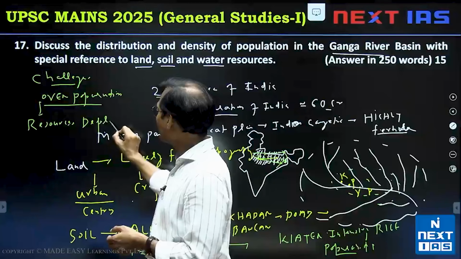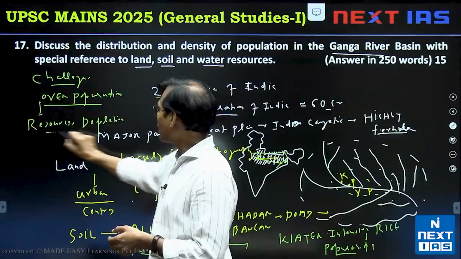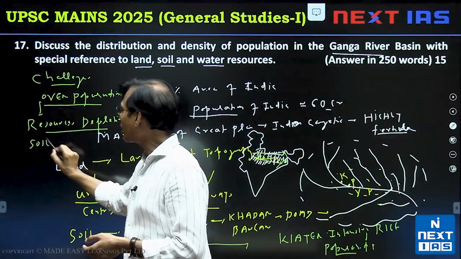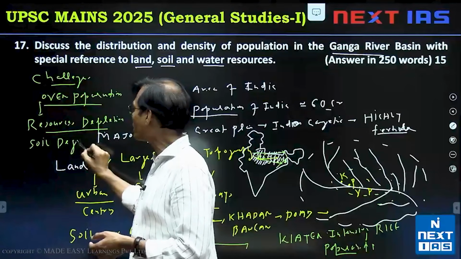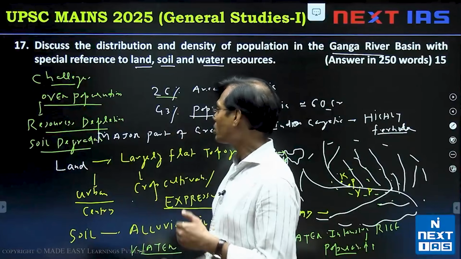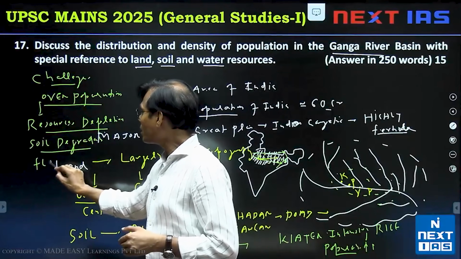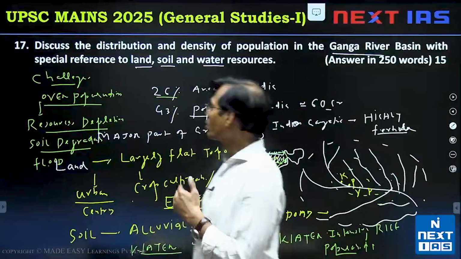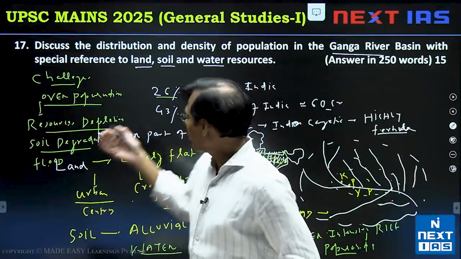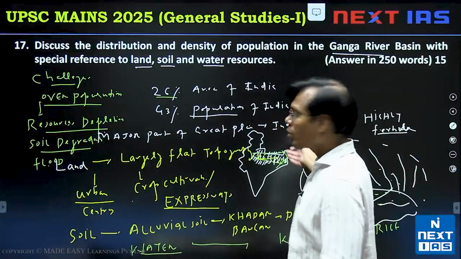Sugarcane cultivation, rice cultivation, and urban centers cause resource depletion like water, and soil degradation as well. Chemical farming to maintain food security puts more burden on this portion, and also floods in the time of climate change.